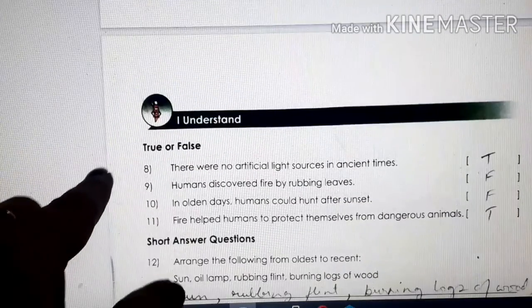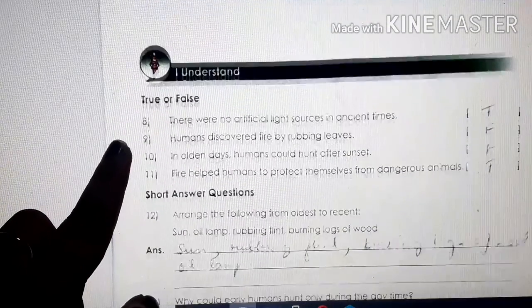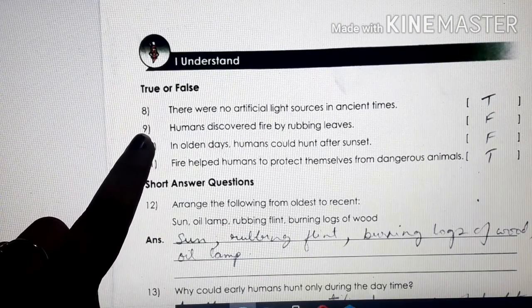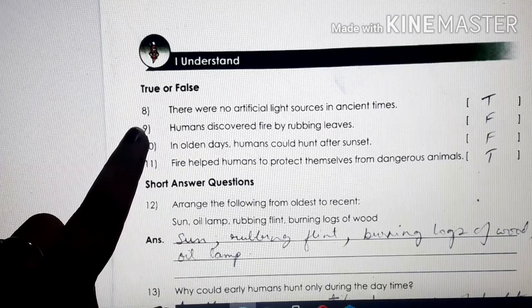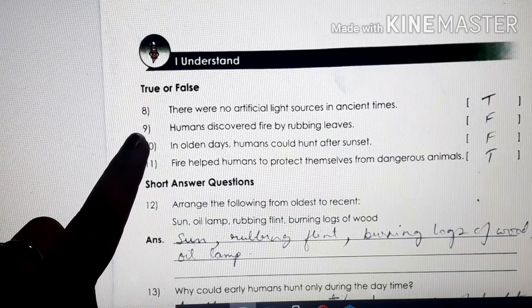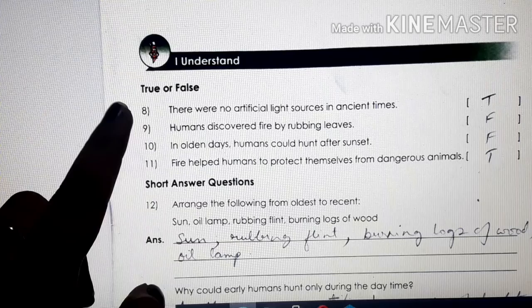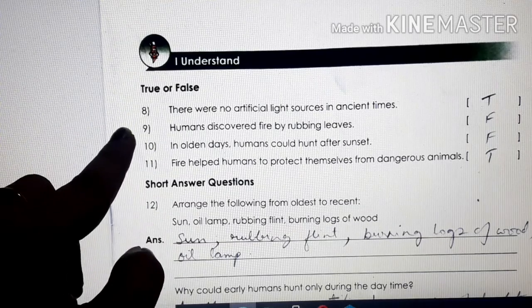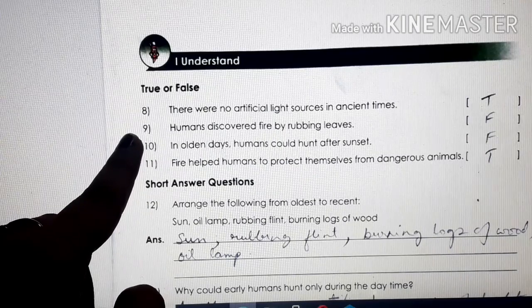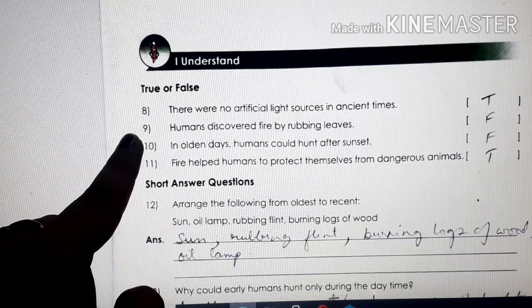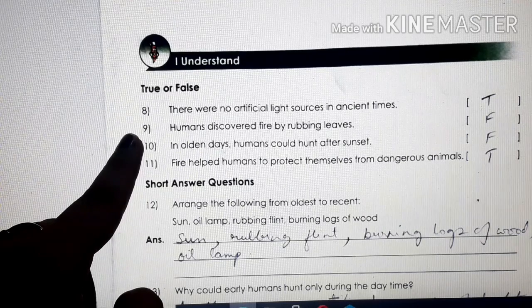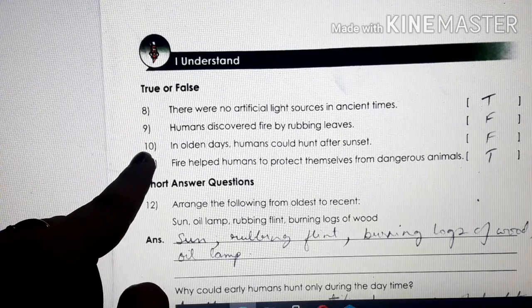Come to page number 33, children. True or false? There were no artificial light sources in ancient time. It is true. In ancient time, there was only natural source of light, isn't it? Number 9. Humans discovered fire by rubbing leaves. Is it true? No, false. They discovered fire by rubbing flint, isn't it?